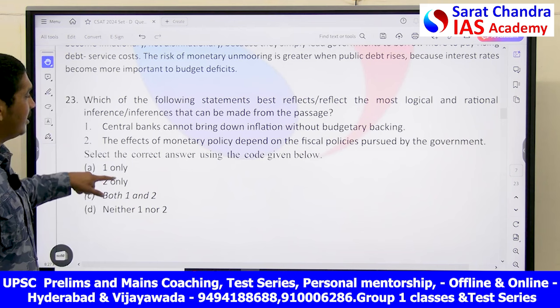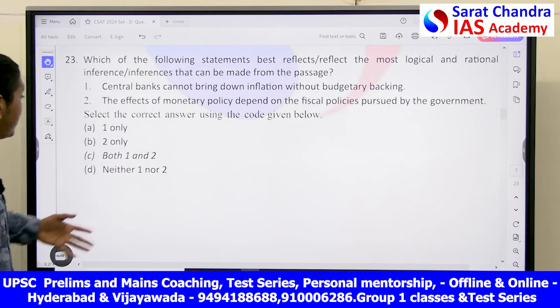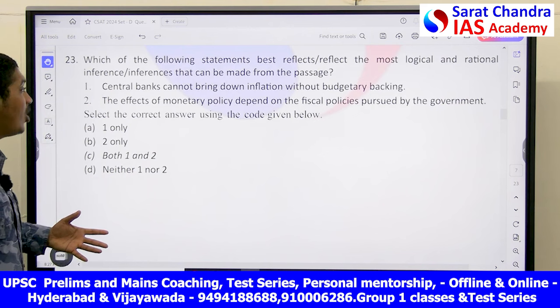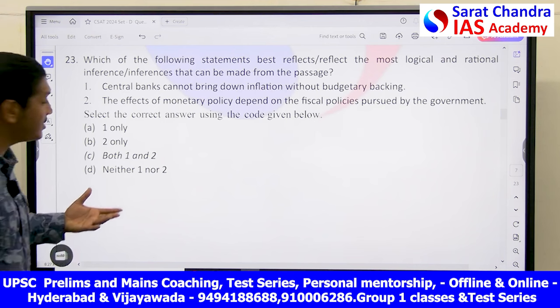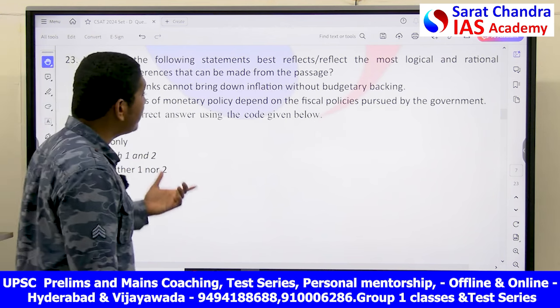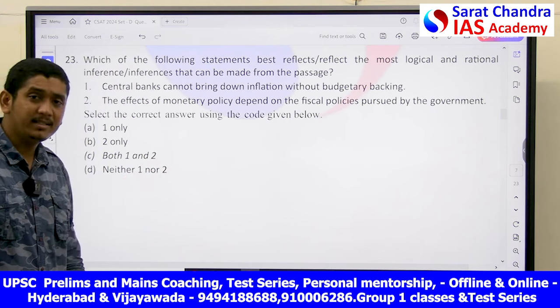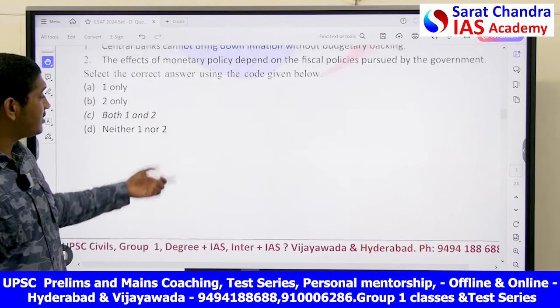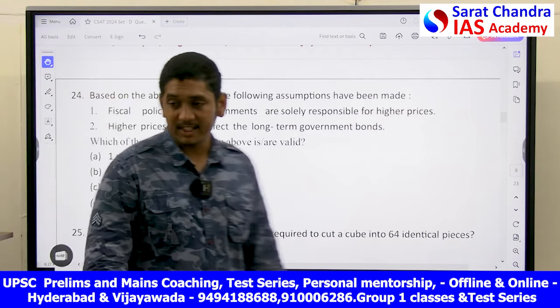Let's see what is the question. Most logical and rational inference. Here directly you can say the central banks cannot bring down the inflation without budgetary backing. It is clearly mentioned in the passage. Next, the effects of monetary policy depend on the fiscal policy pursued by the government. Yes, even both are correct in this case. Basic question, without even reading the passage, you can answer this question.